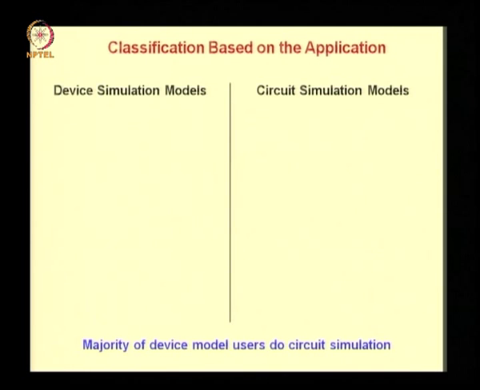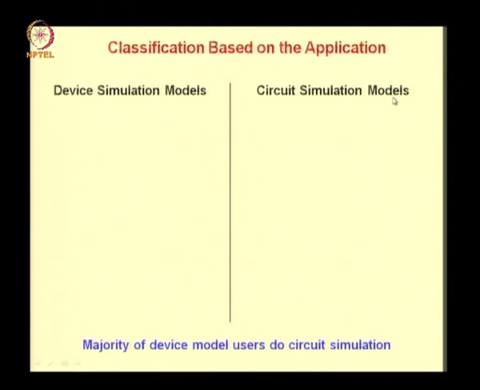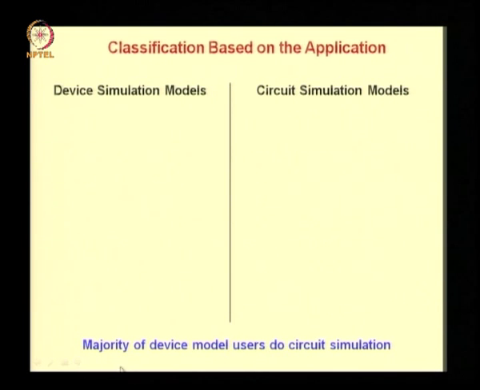Let us look at classification based on application. Based on application, models can be broadly classified into device simulation models and circuit simulation models. Majority of the device model users do circuit simulation.